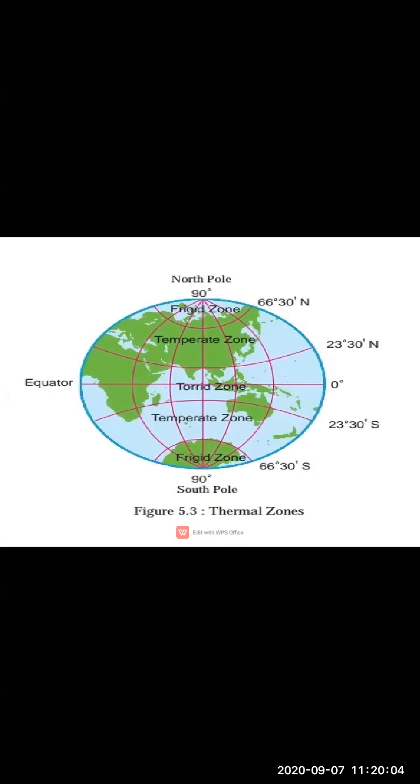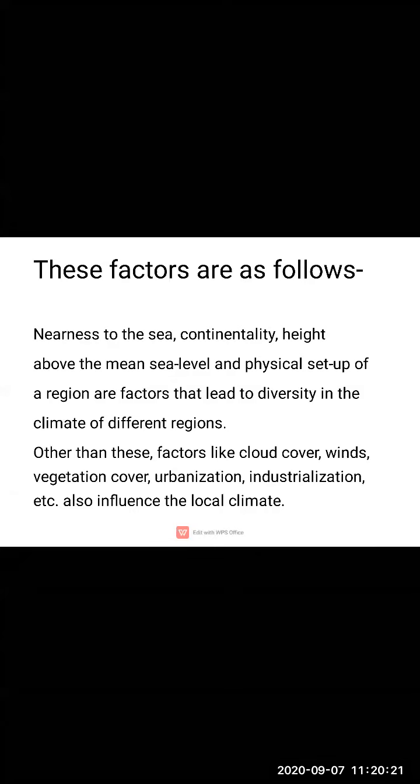Now moving ahead, what are these factors? We will study nearness to the sea, which means the regions that are near to the sea. Then continentality. Now what is continentality, children?